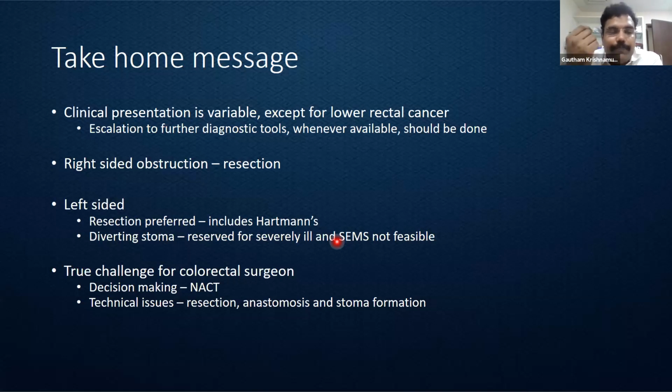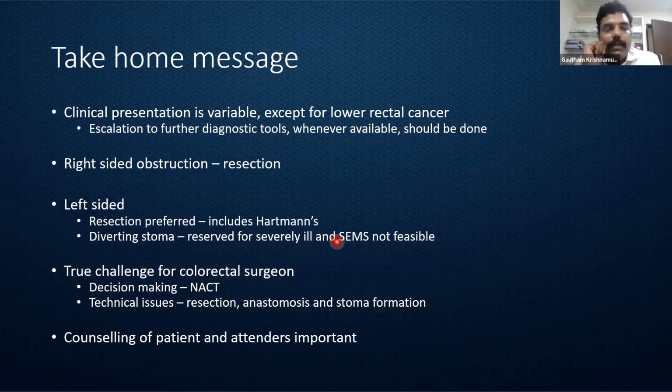If a resection is required, the resection has to be done properly. If an anastomosis is required, then the anastomosis has to be performed properly with no complication arising out of it. Similarly, if a patient is put on palliation and a stoma is fashioned, the stoma has to be perfect. The worst thing that we can have is a patient placed on palliative care having a stomal gangrene, a retracted stoma, or a gross peristomal excoriation. So any surgery that is performed in these scenarios has to be near perfect.